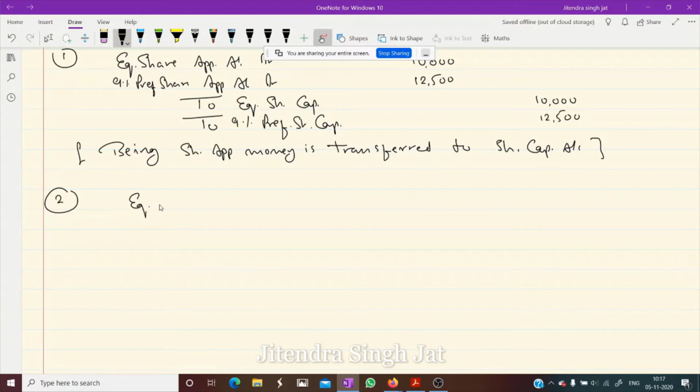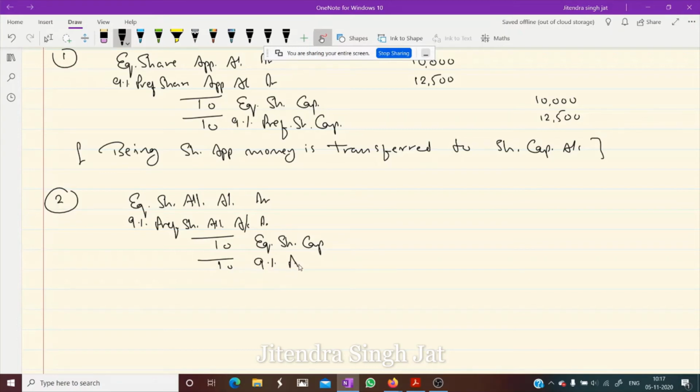Equity share allotment account debit, 9% preference share allotment account debit, to equity share capital and to 9% preference share capital.